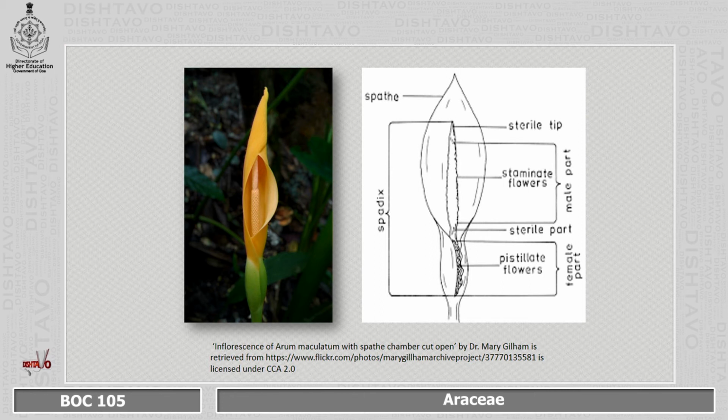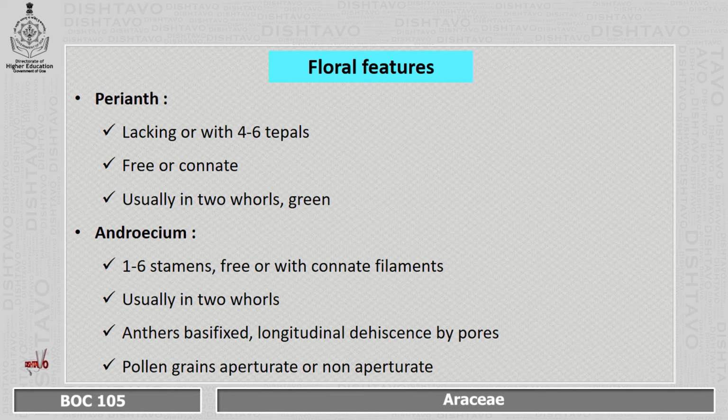Within the spadix, the flowers are arranged in a particular manner. As can be seen, the lower portion will be showing the presence of the pistillate flower and the upper portion will be showing the presence of the staminate flower, and at the tip will be the sterile portion, and at the junction of the staminate and the pistillate flower again there will be some sterile flowers. Then the perianth will be lacking, or if present will be showing 4 to 6 tepals. They are free or connate, usually in 2 whorls and green in color.